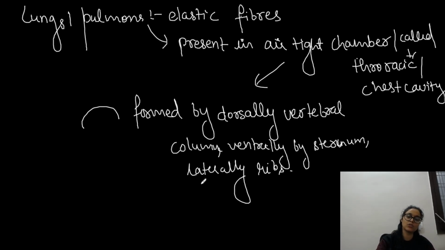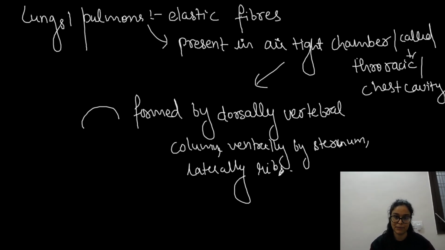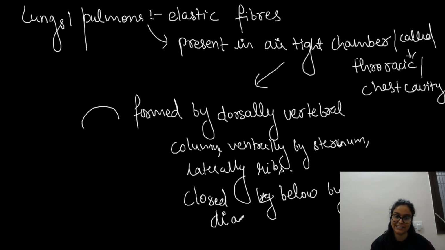So from below, what is there? The diaphragm. Suppose these are two lungs, and from below there will be the diaphragm, right? So the diaphragm also covers it. Below the lungs this diaphragm is present. So it is basically closed below by the diaphragm.